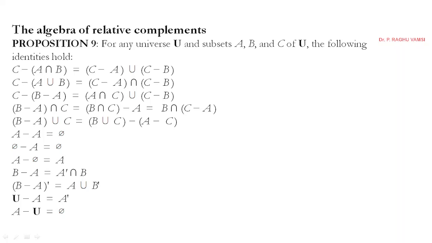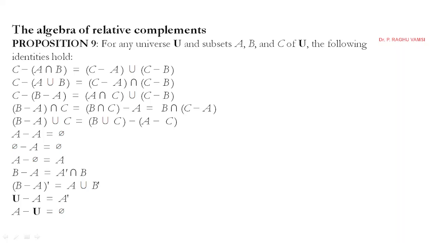C minus (B minus A), whenever you expand this, will become (A intersection C) union (C minus B).